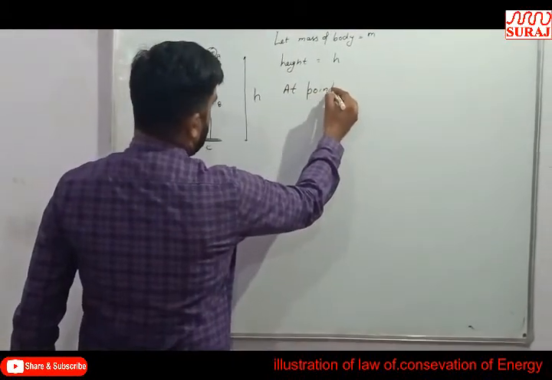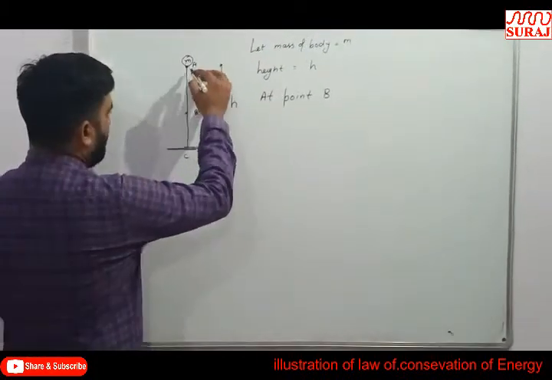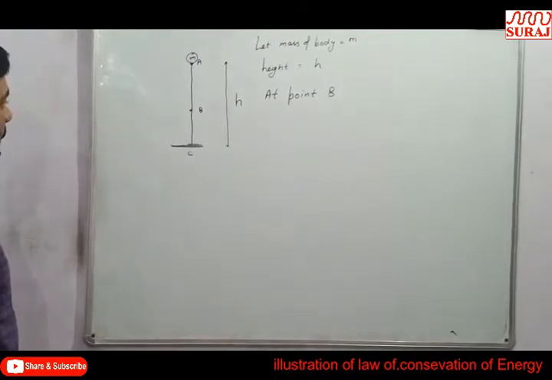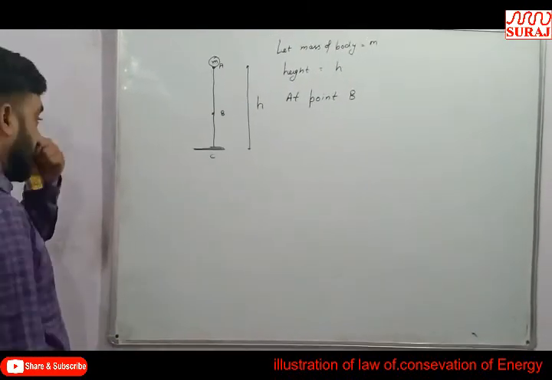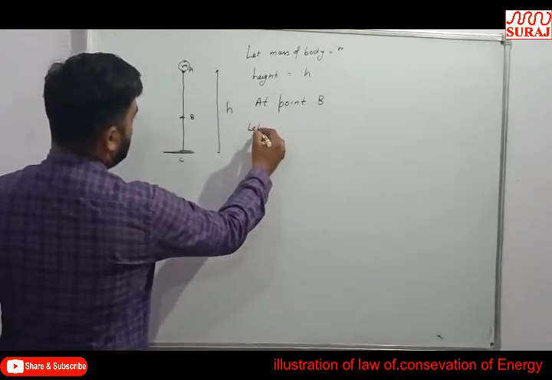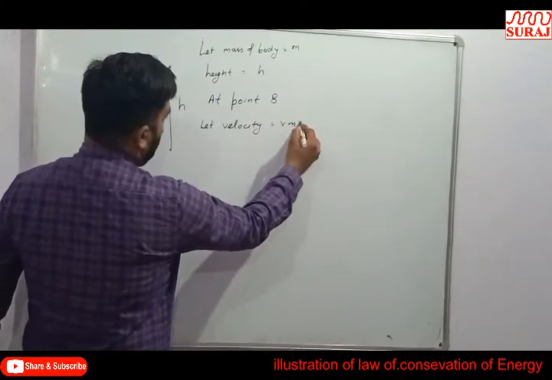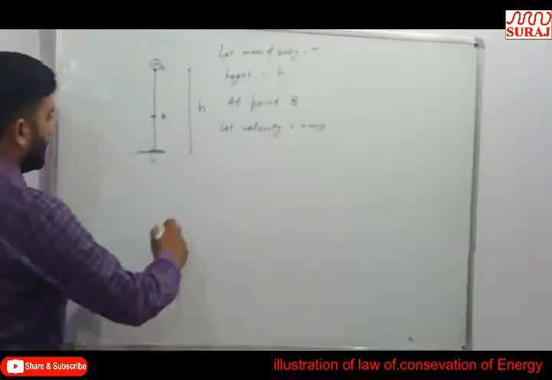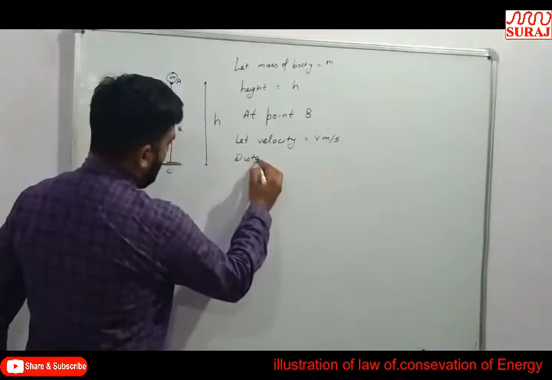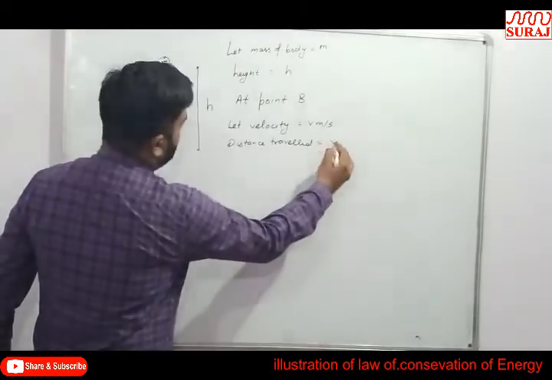At point B, let the body start from position A, moving with a velocity and reach point B. Let the velocity become v meter per second, and the distance traveled be x.